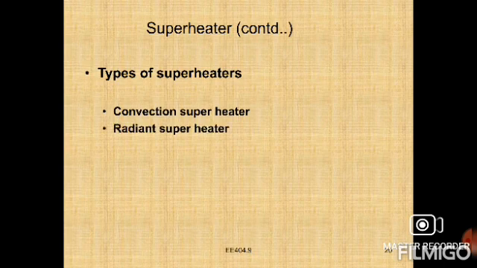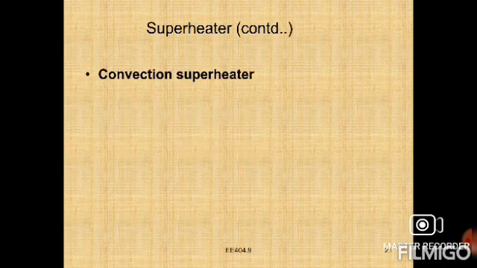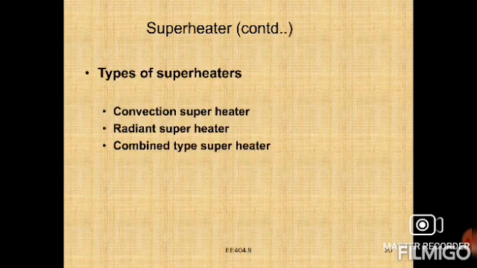And next, we have the types of superheaters. First one is the convection superheater, second one is the radiant superheater, third one is the combined type of superheater, right?